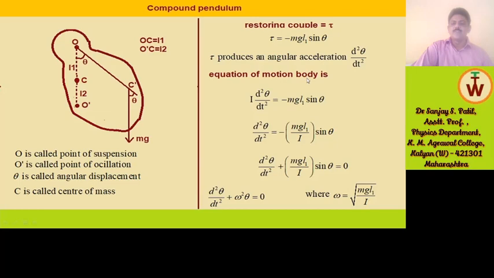So the equation of motion of the oscillator is given as I into d2 theta by dt2 is equal to minus mgl1 sin theta. So d2 theta by dt2 is equal to minus (mgl1 divided by I) into sin theta, that is d2 theta by dt2 plus (mgl1 divided by I) into sin theta is equal to 0. As theta is very small, sin theta is approximately equal to theta only. Therefore, d2 theta by dt2 plus omega square theta is equal to 0, where omega is equal to the square root of mgl1 divided by I.